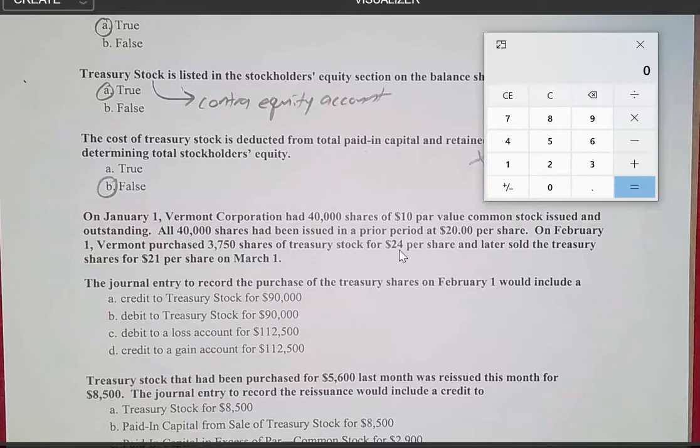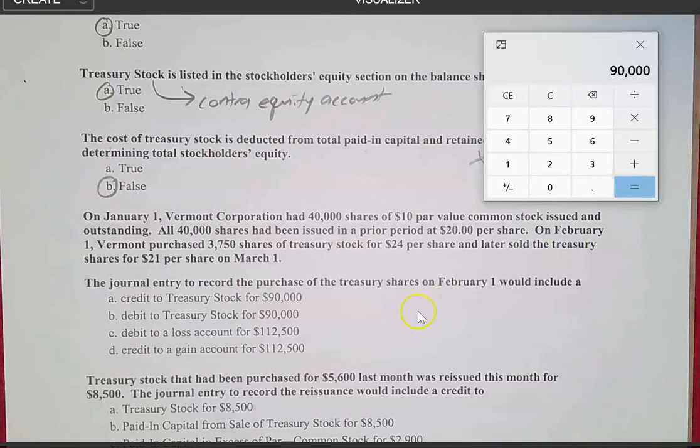What we're going to do, because we are using the cost method, and we do have some information about par, is answer this question based upon the cost method. We're going to simply take 3,750, the number of shares that were purchased by the corporation, and multiply that by the amount that we paid for them, which is $24 a share. That gives us 90,000.